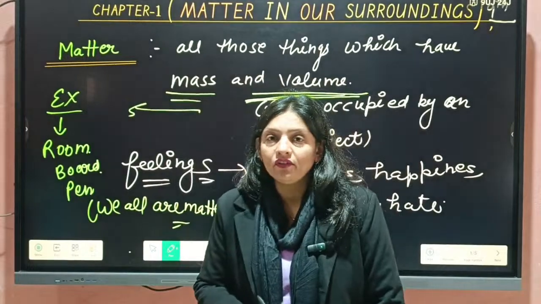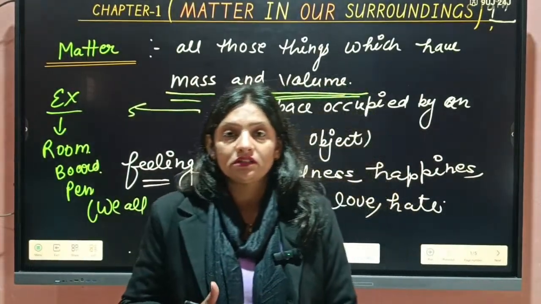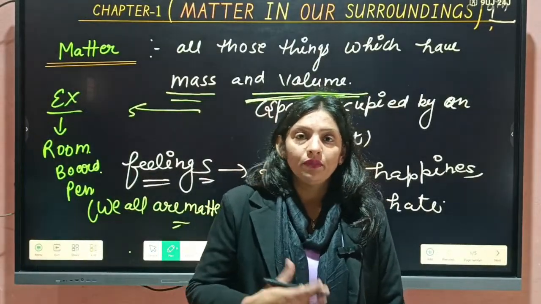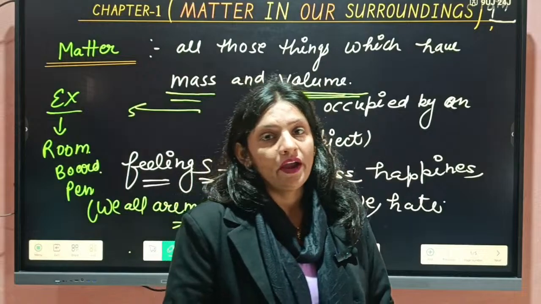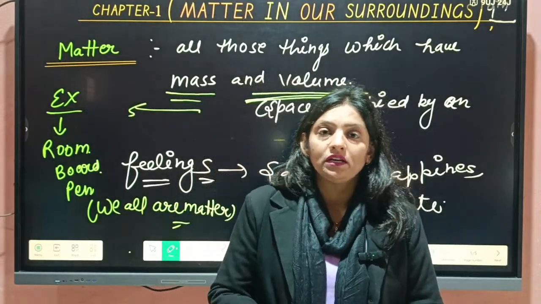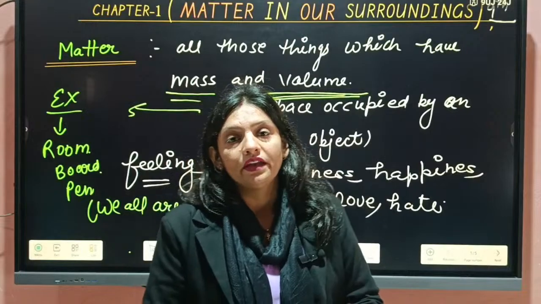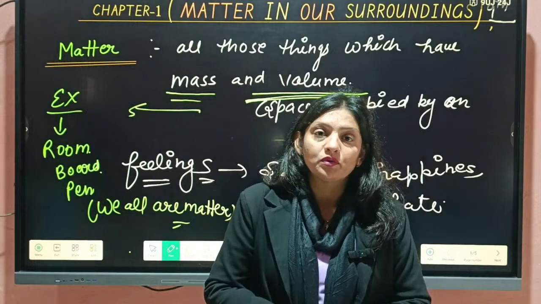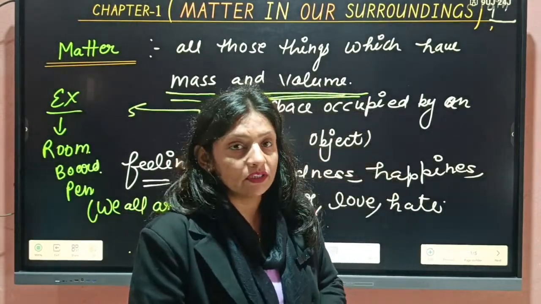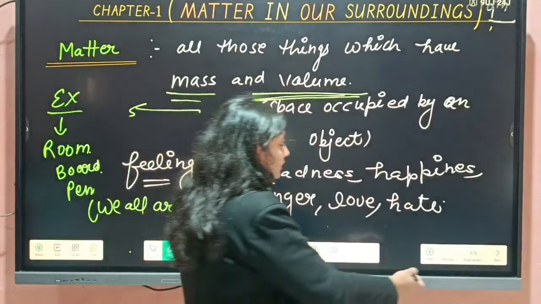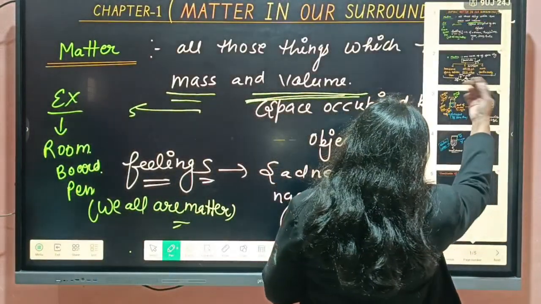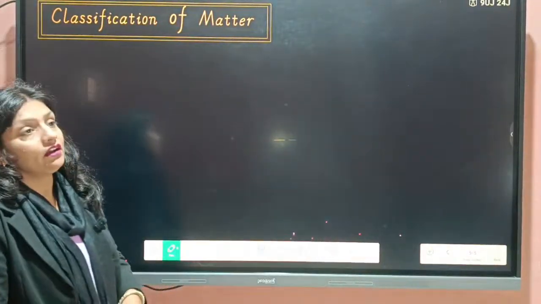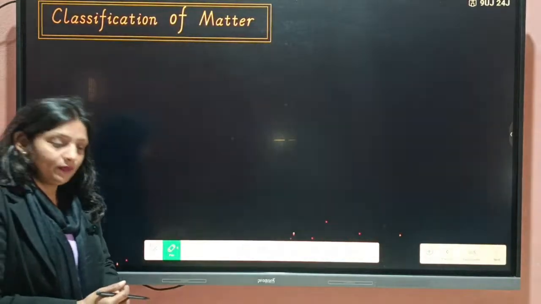Students, as you know, we have started chapter first of class 9, that is Matter in Our Surroundings. We have discussed the definition of matter, what matter is, that it is made up of tiny particles, and what the characteristics of those particles are. Today we will discuss the classification of matter.